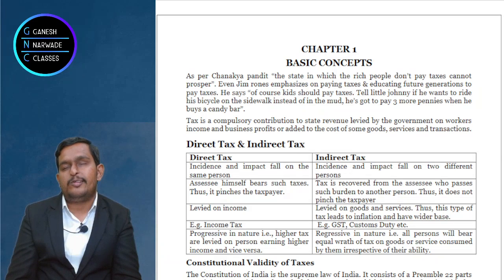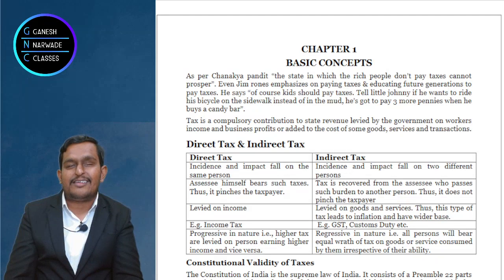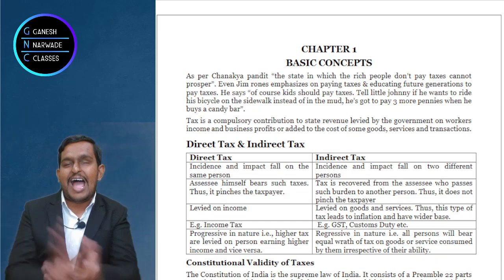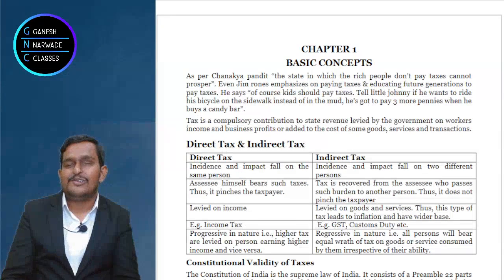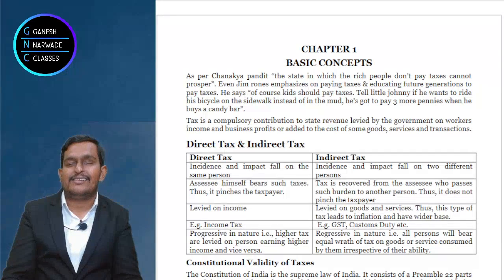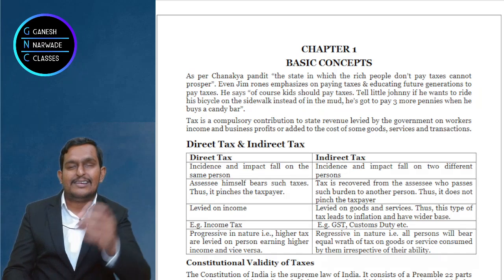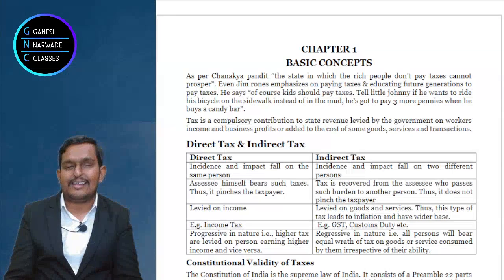If you are lazily listening to the class, with a blanket over you and the phone kept beside you, how much will you be able to remember? So have your pen and paper with you, right? Full focus, sit properly and listen. I know that you are going to rock the examinations with this focus, right? Chalo, let's understand. There are two types of taxes. What are they? Direct tax and indirect tax.